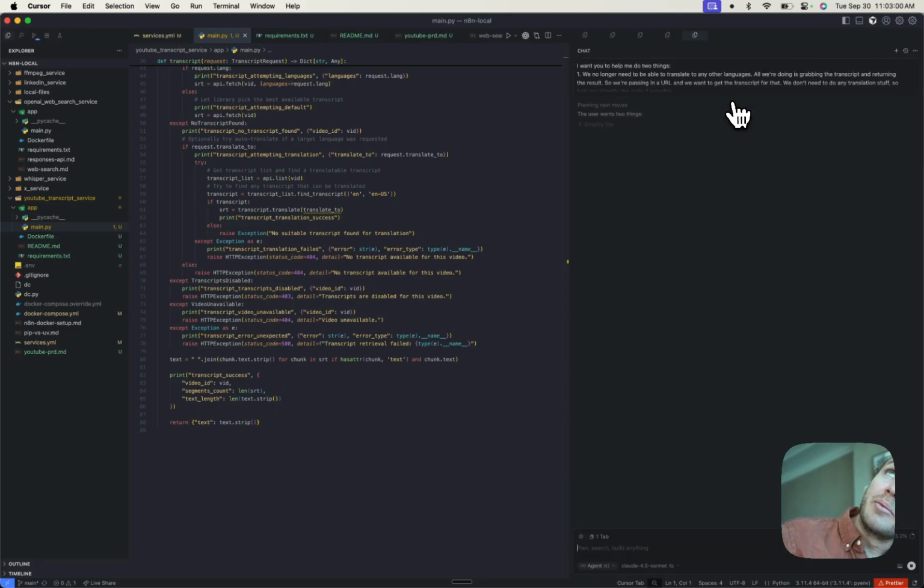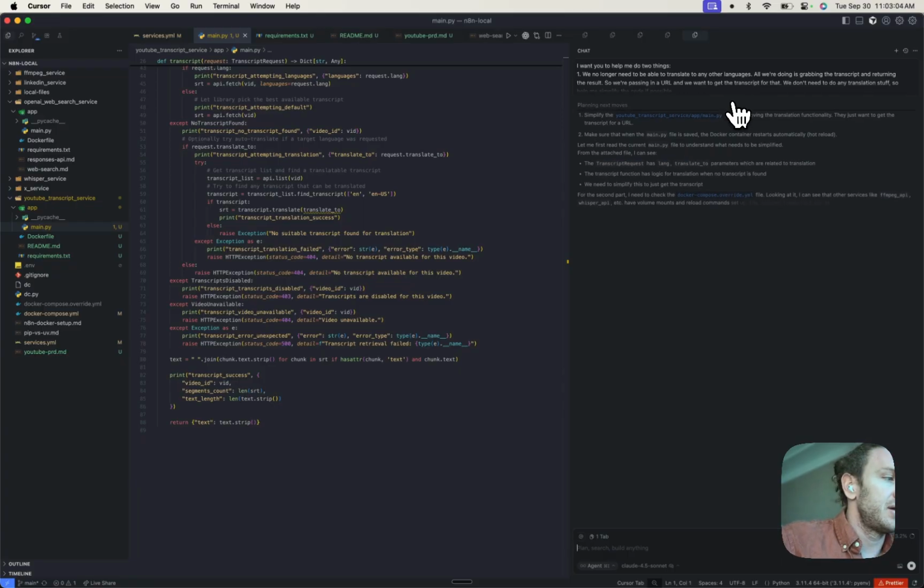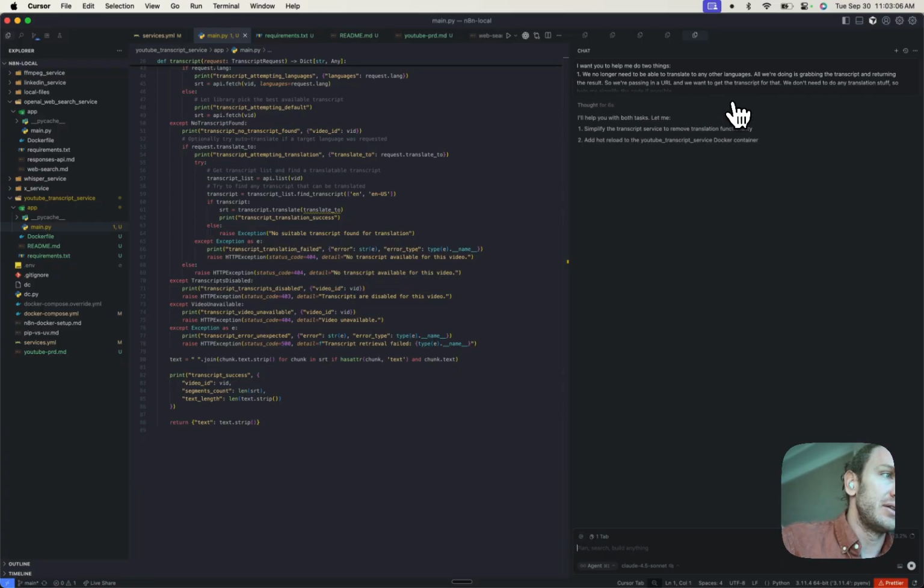Yeah, so this is something that with working with Docker is super nice, is that just having hot reloading. So every time I save this file, it should just restart my Docker container. Otherwise, I have to go in here and do it manually, which is just super annoying. So yeah, I'm just asking it to do that here for me.